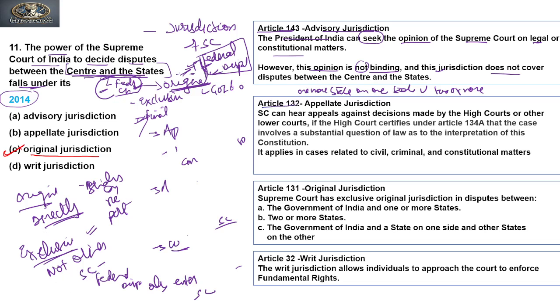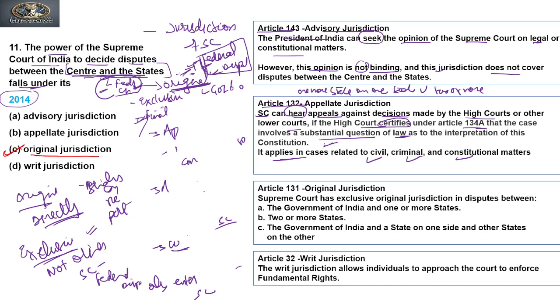Appellate jurisdiction. The Supreme Court can hear appeals against decisions made by the High Court or other lower courts if the High Court certifies under 134A that the case involves a substantial question of law as to the interpretation of the Constitution. It applies to cases related to civil, criminal, and constitutional matters.